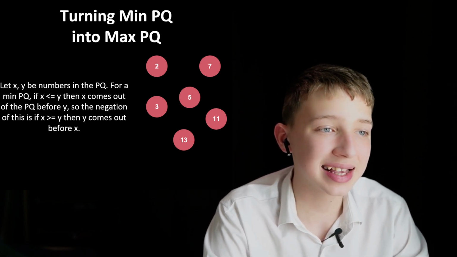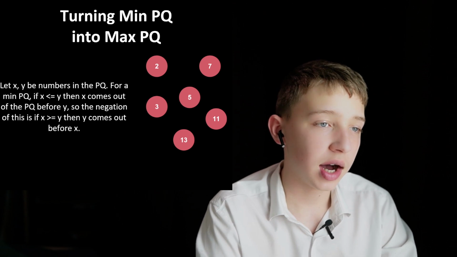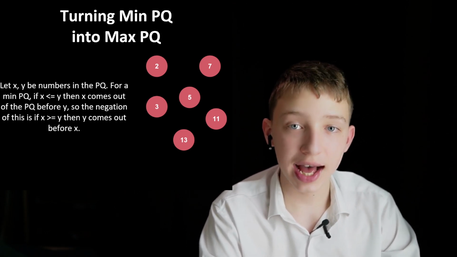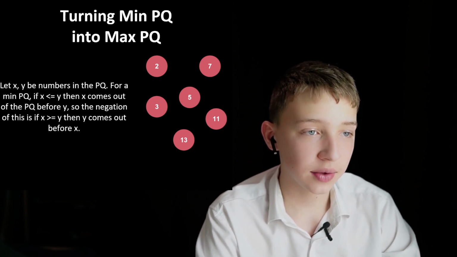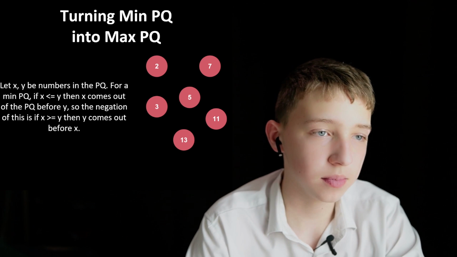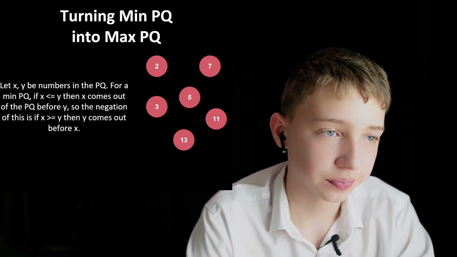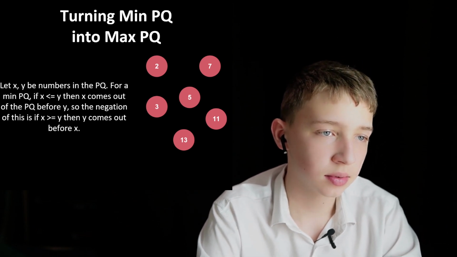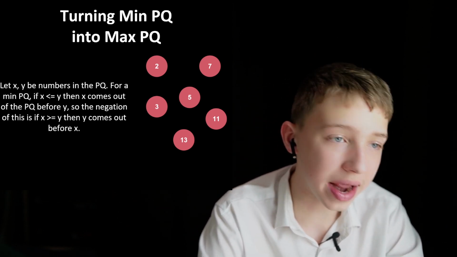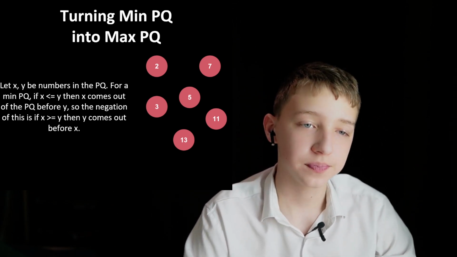Let x and y be numbers in the priority queue. For a min priority queue, if x is less or equal than y, then x comes before y. The negation of this is if x is greater or equal to y, then y comes out before x.